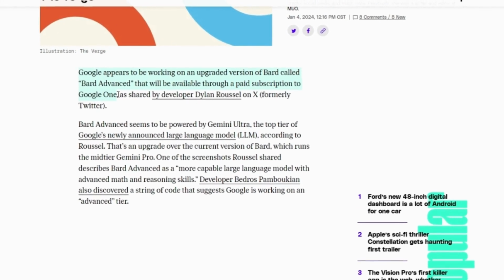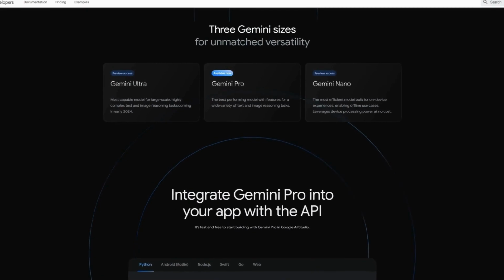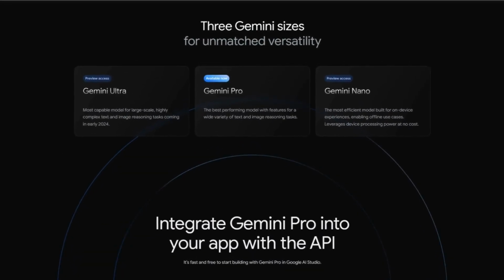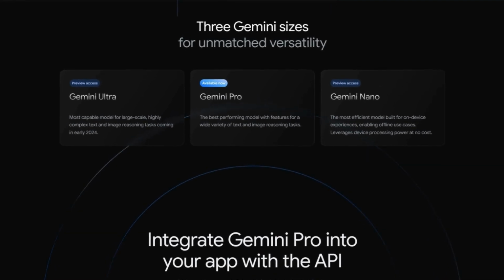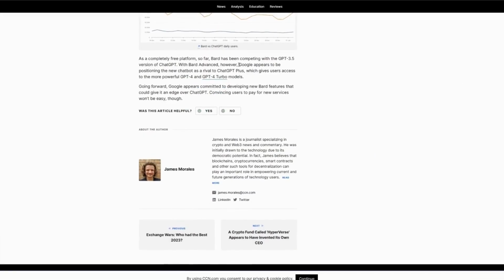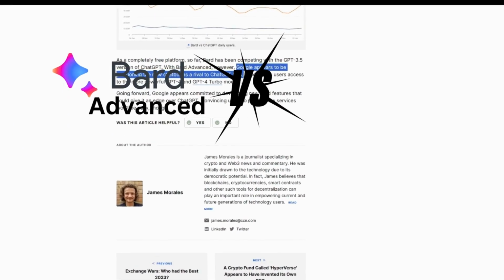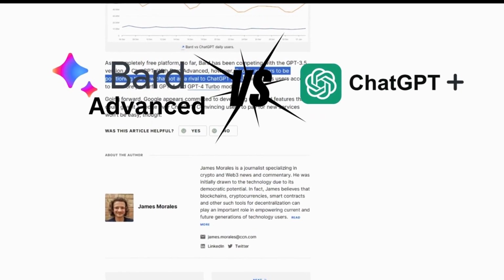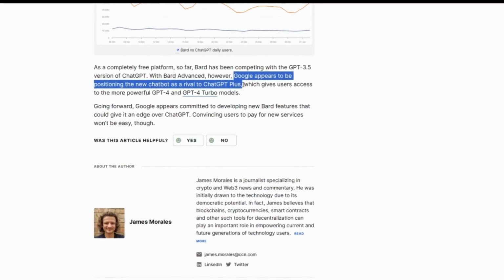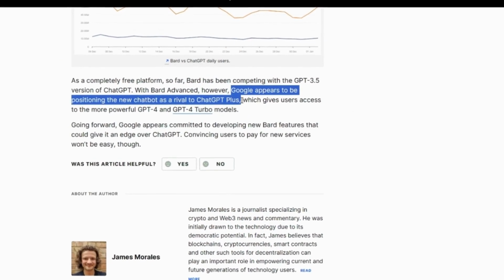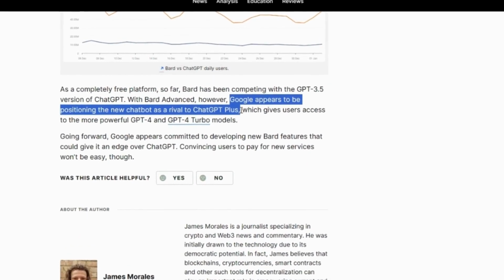Bard Advanced seems to be powered by Gemini Ultra, the largest and most capable version of the Gemini models. Currently, there's no mention of price or usage limit, but considering Google appears to be positioning Bard Advanced as a rival to ChatGPT Plus, the estimated cost and usage restriction are expected to be equal or slightly better than ChatGPT Plus.